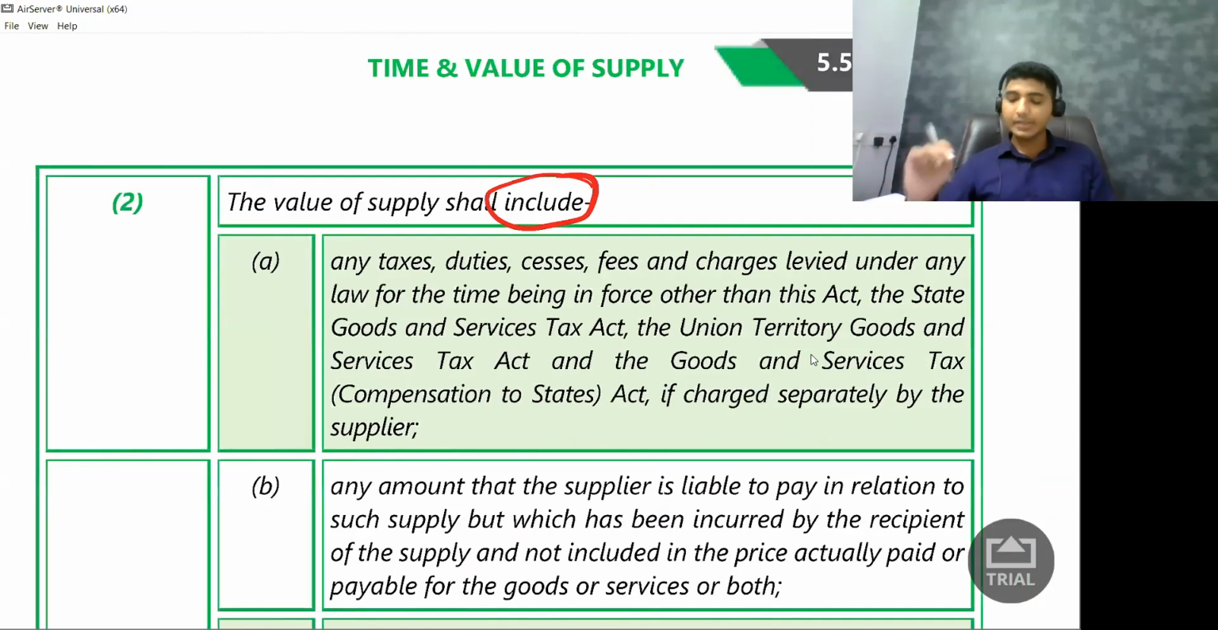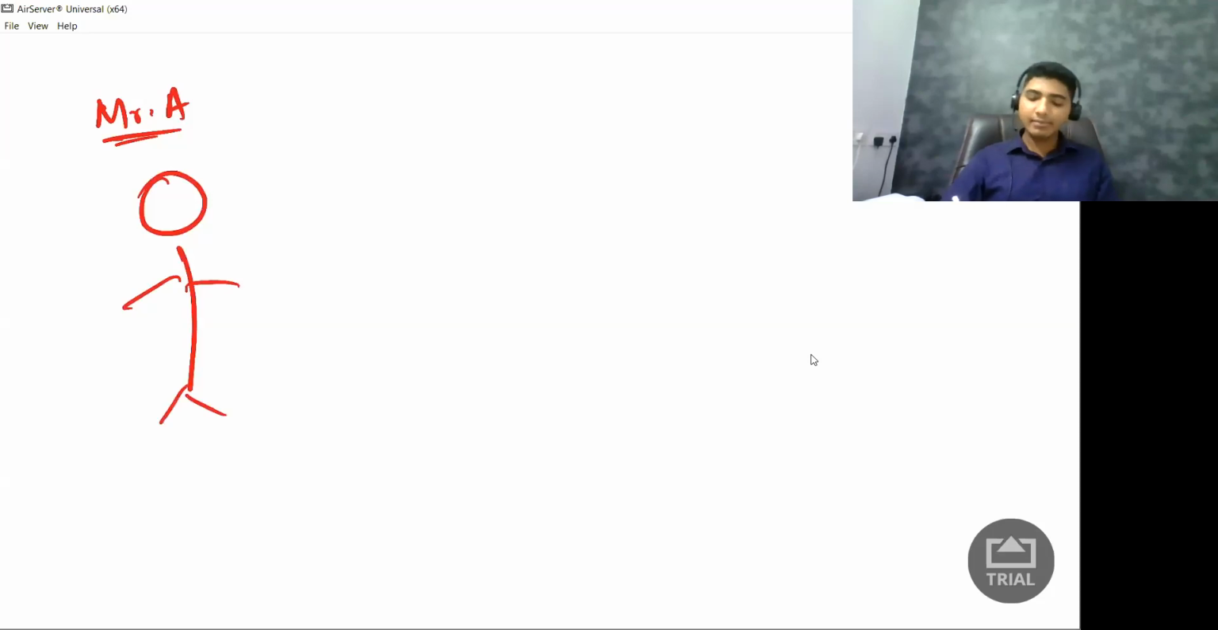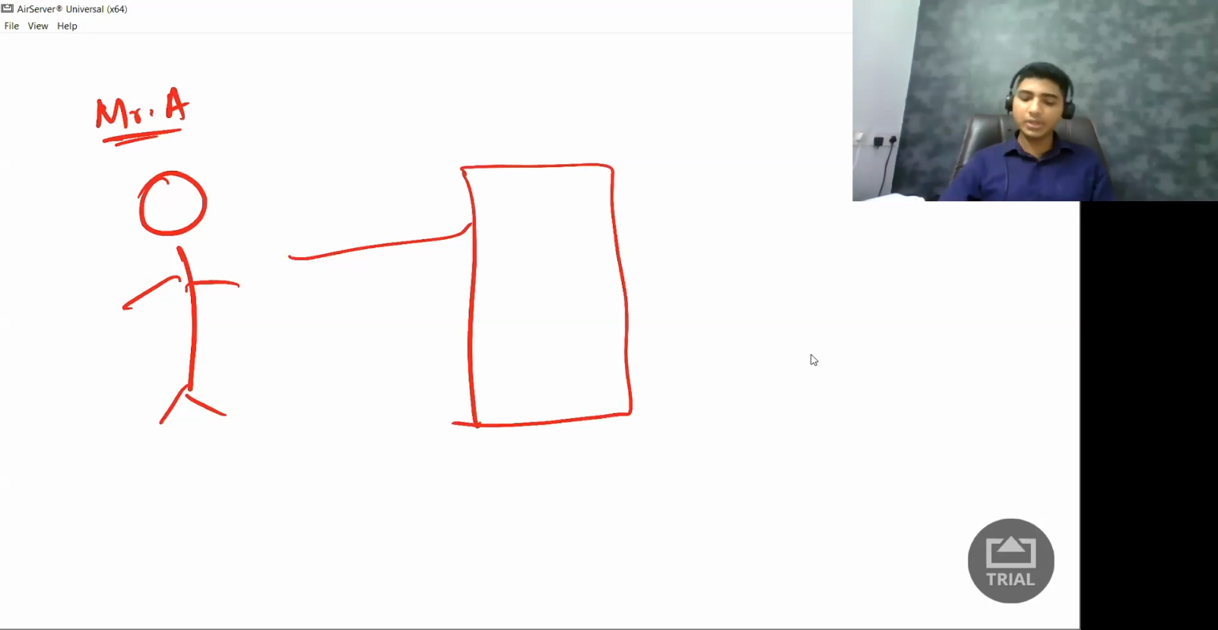Let me give an example. Say, I am Mr. A, and I have given one of my offices for rent to Mr. B. So what is Mr. B supposed to pay me? I'll tell, look, you are supposed to pay me 50,000 rupees as rent. This is the first thing.